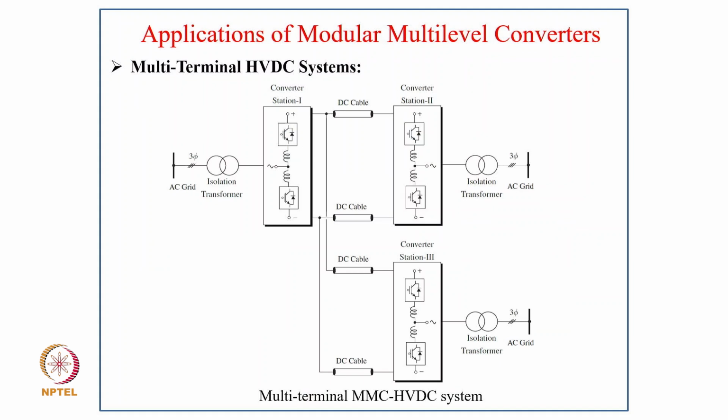And then there is multi-terminal HVDC. This is a basic voltage source converter based HVDC. On the DC link you can connect many converters in parallel, so it can be easily extended. The voltage source converter topology can easily be extended with multiple converters which can take power from the DC link or feed power to the DC link from different sources.